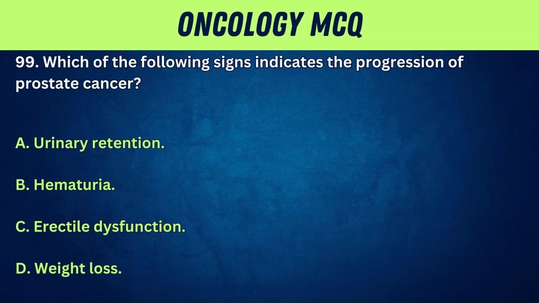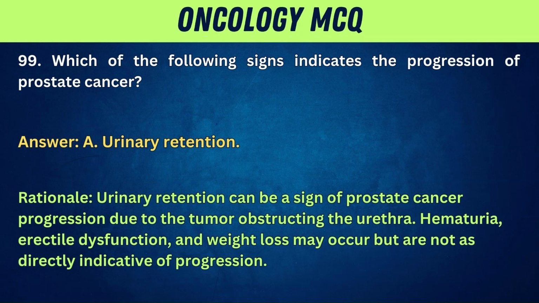99. Which of the following signs indicates the progression of prostate cancer? A. Urinary retention. B. Hematuria. C. Erectile dysfunction. D. Weight loss. Answer: A. Urinary retention. Rationale: urinary retention can be a sign of prostate cancer progression due to the tumor obstructing the urethra. Hematuria, erectile dysfunction, and weight loss may occur but are not as directly indicative of progression.